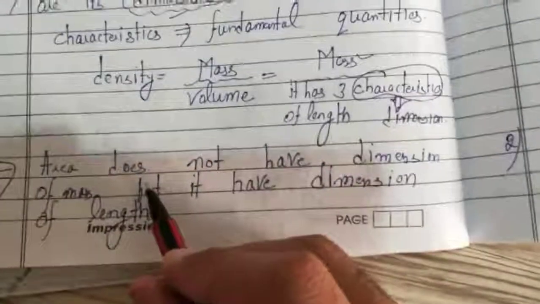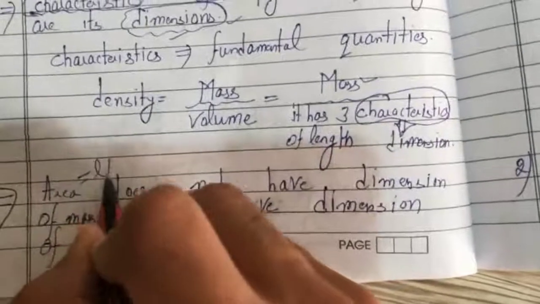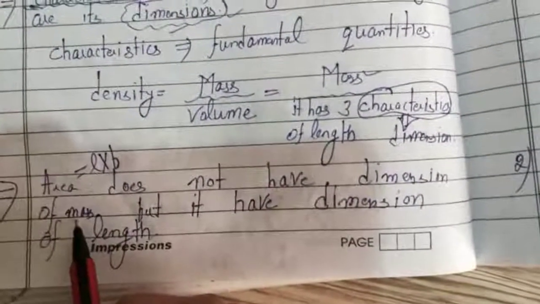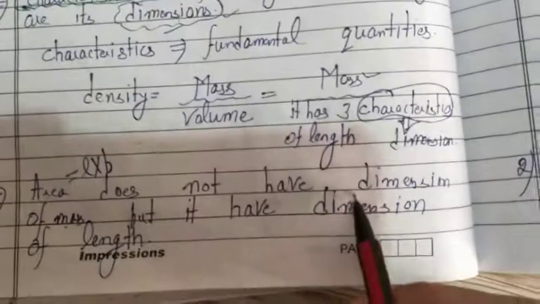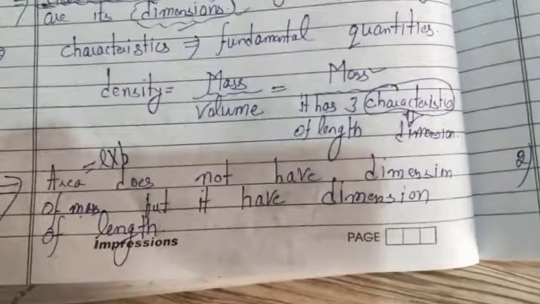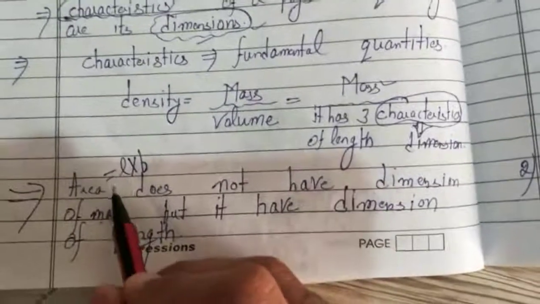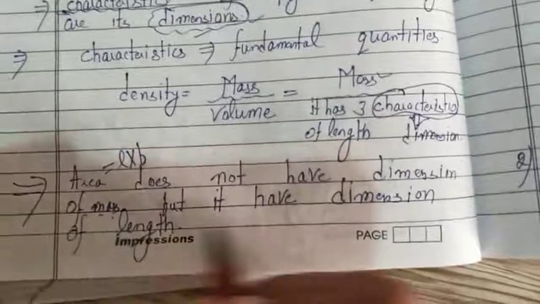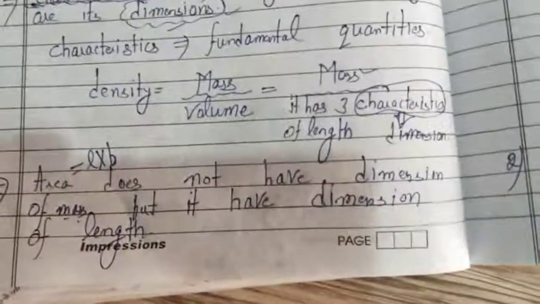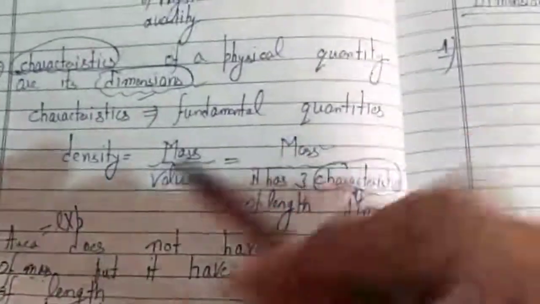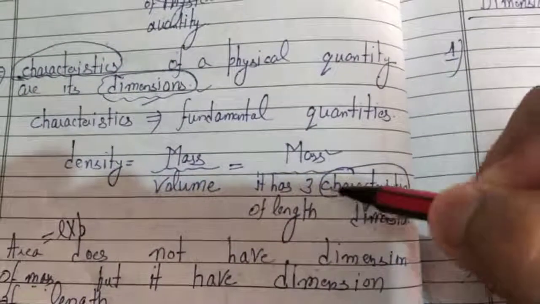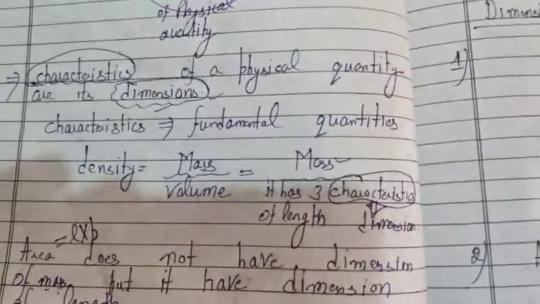So area, you know, is length into breadth. Area is not having the dimension of mass, not having the dimension of time, but it has the dimension of length. So density has one dimension of mass and three dimensions of length. So we can say that.